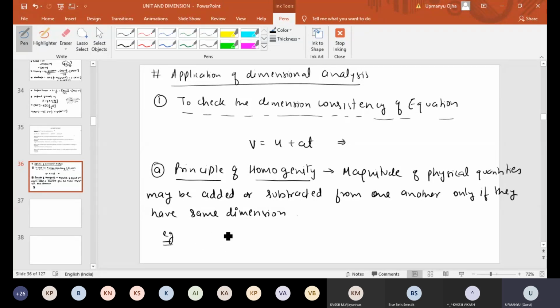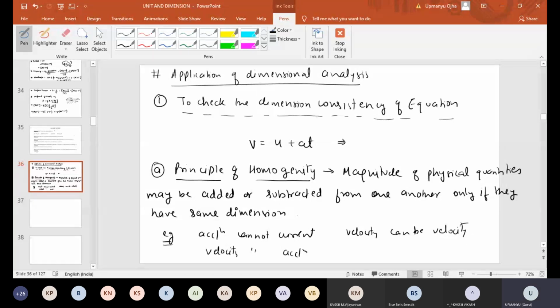Acceleration cannot be added with current. Velocity cannot be added with acceleration, but velocity can be added with velocity.